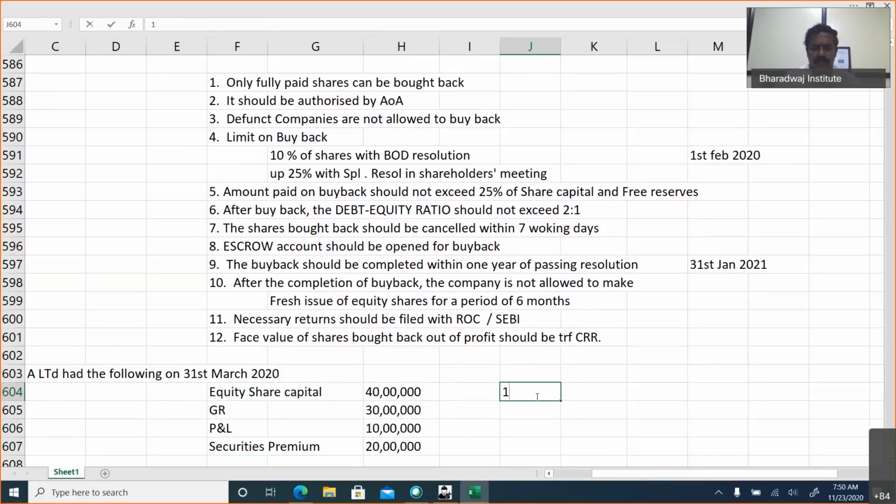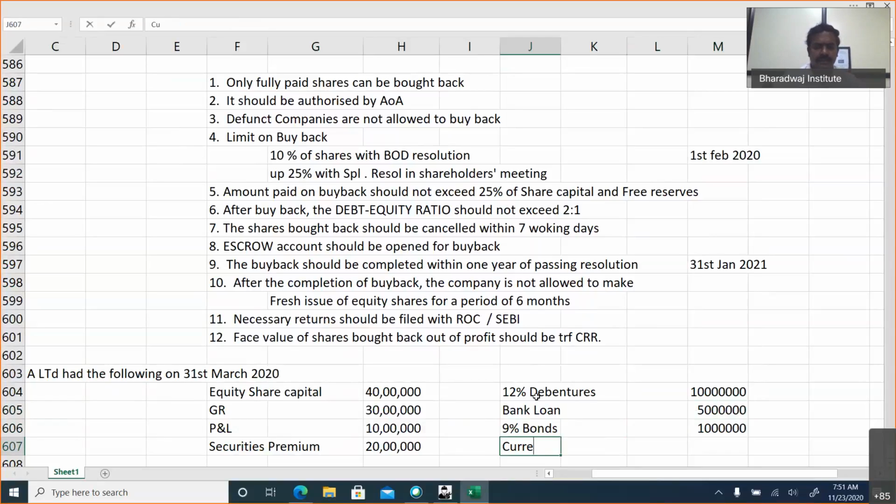It had 12% debentures, ₹1 crore, bank loan 50 lakhs. It had 9% bonds, 10 lakhs.